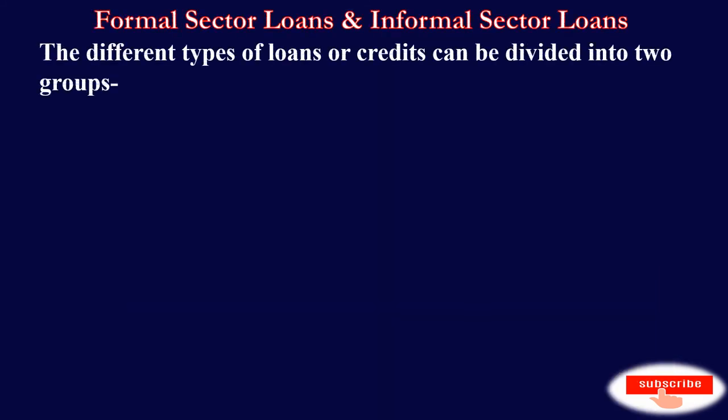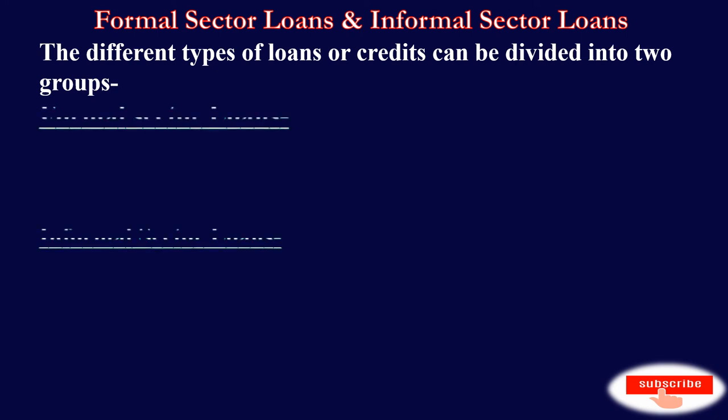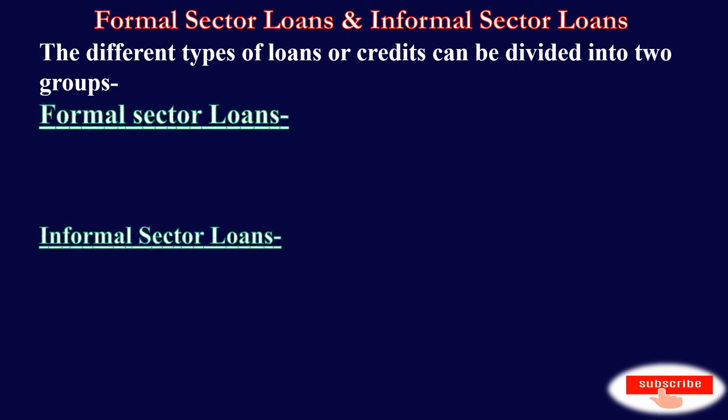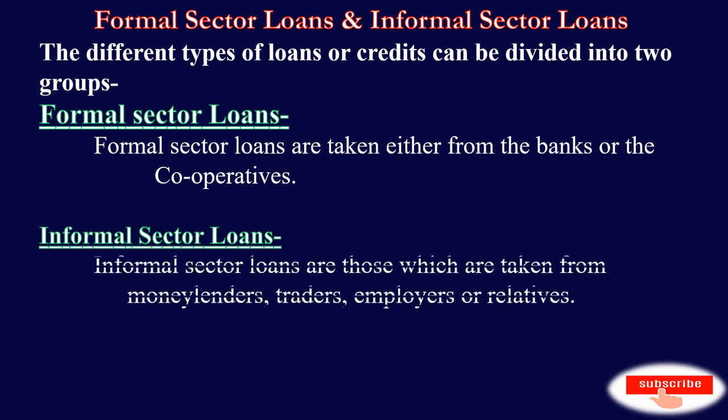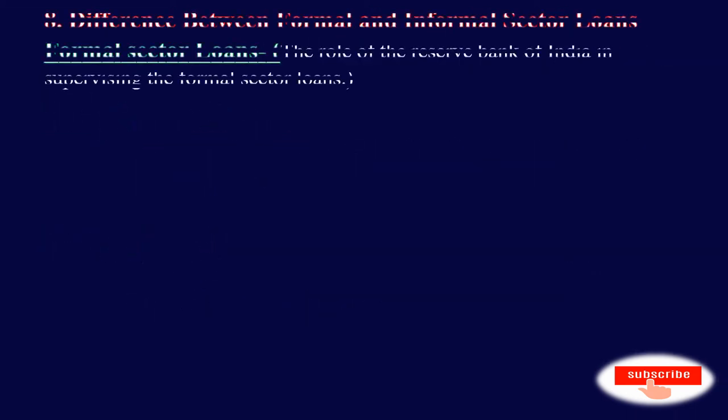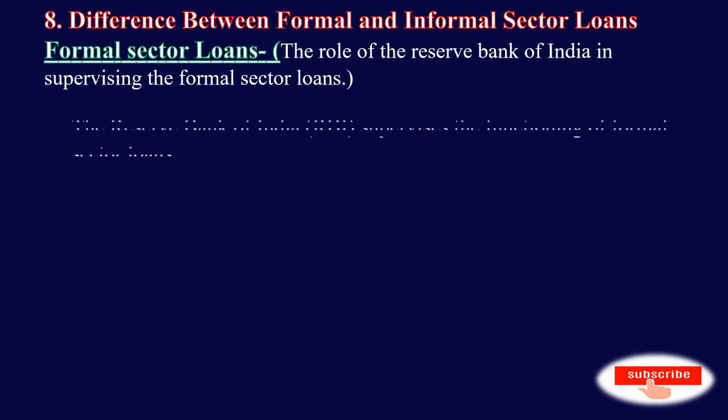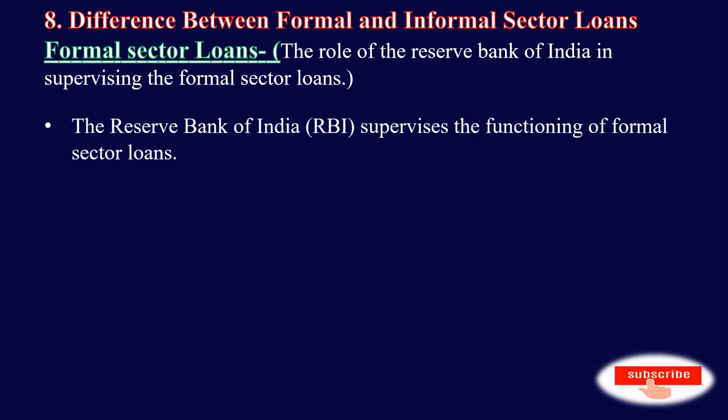The different types of loans or credits can be divided into 2 groups, formal sector loans and informal sector loans. Formal sector loans are taken either from the bank or from the cooperatives. Informal sector loans are those which are taken from money lenders, traders, employers or relatives. The difference between formal and informal sector loans: The Reserve Bank of India supervises the functioning of formal sector loans.